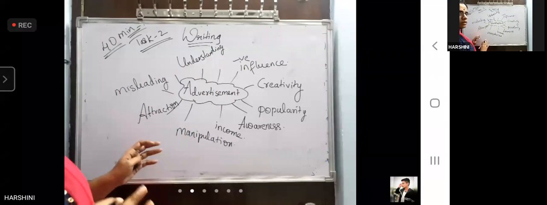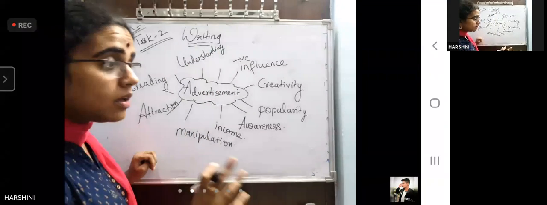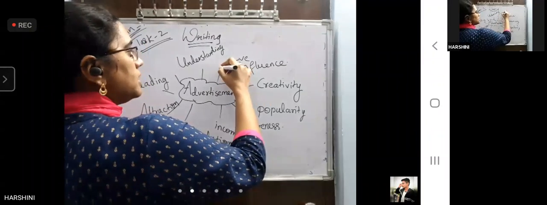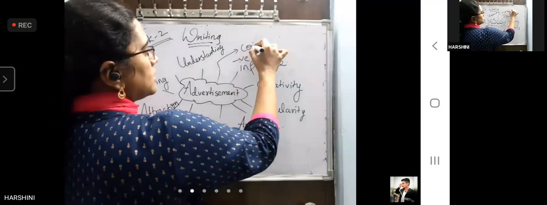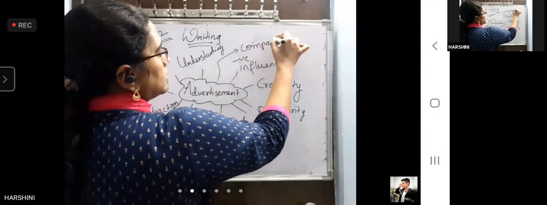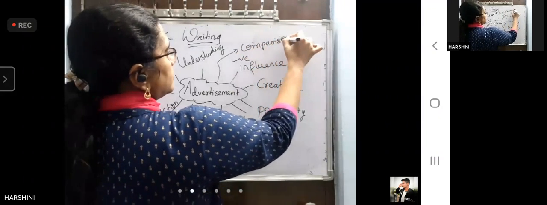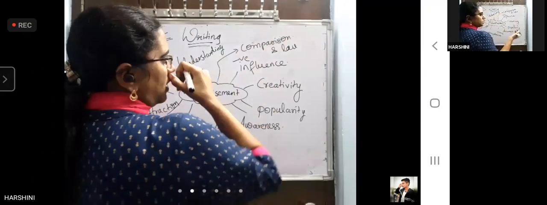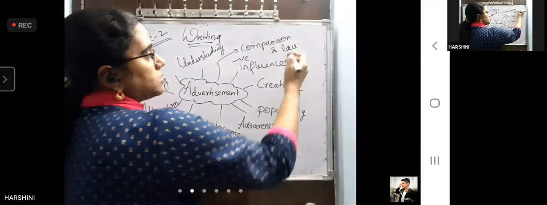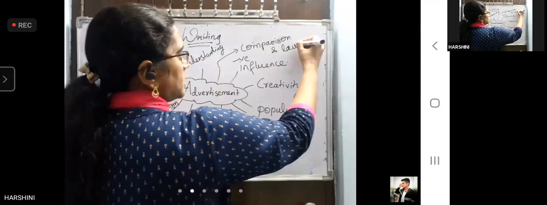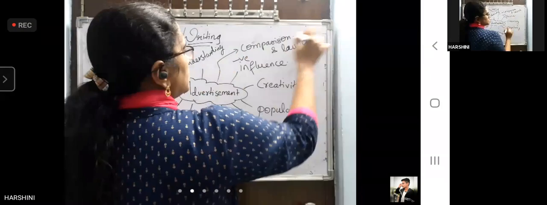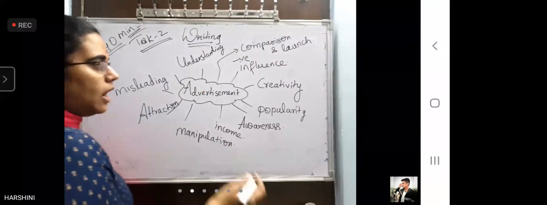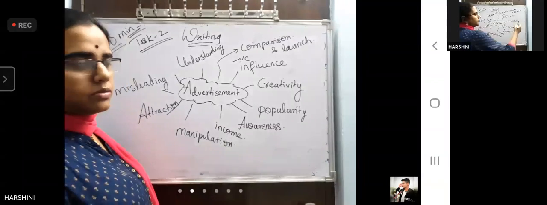Let us see. Launch of any product. First step is the launch of any product, or else we can write comparison, right? And launch is a neutral point. What can you write on it? It is not on positive side or negative, but as you said, I'm writing comparison. Also neutral point.